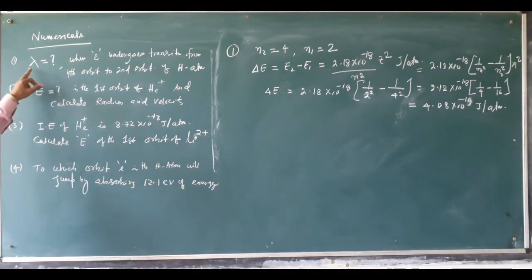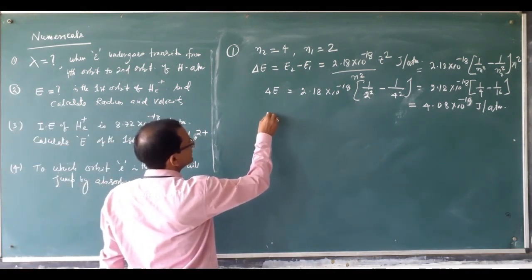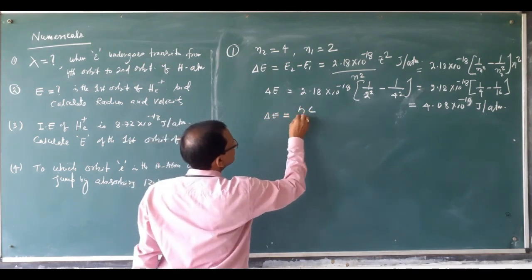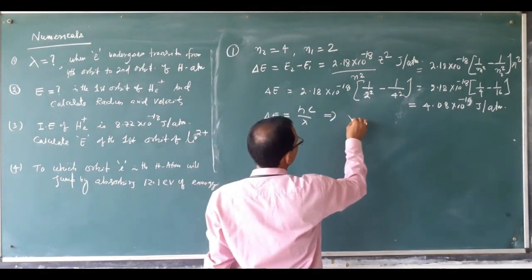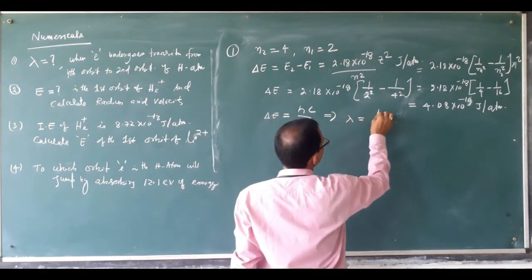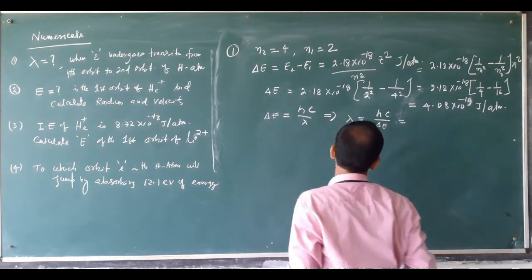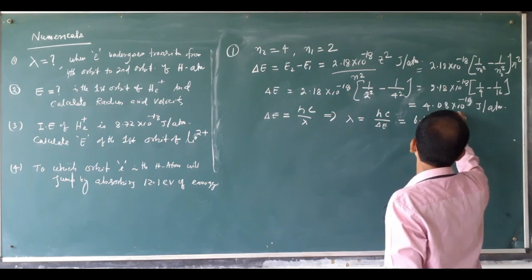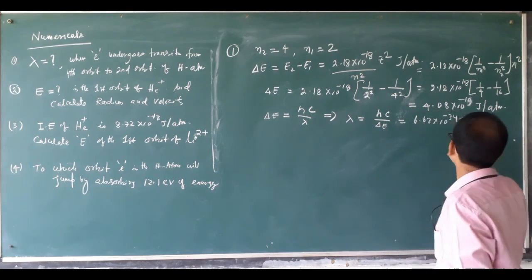Now the question is to calculate the wavelength. We know that delta E is equal to hc by lambda, which implies lambda is equal to hc by delta E. The h value is 6.62 into 10 to the power minus 34 joule second.